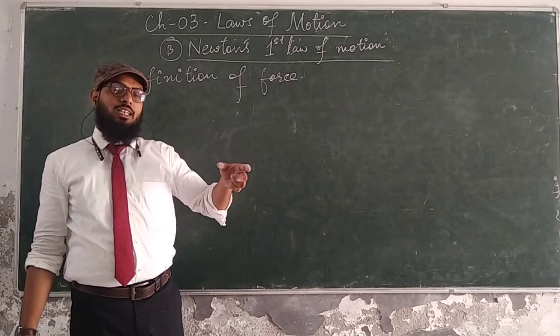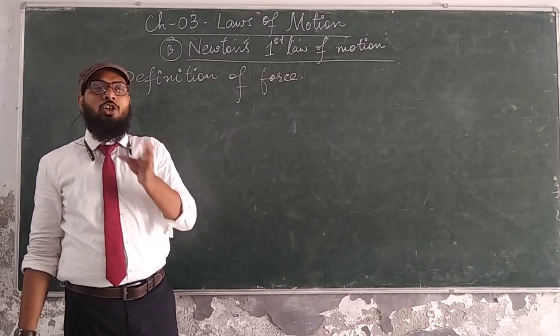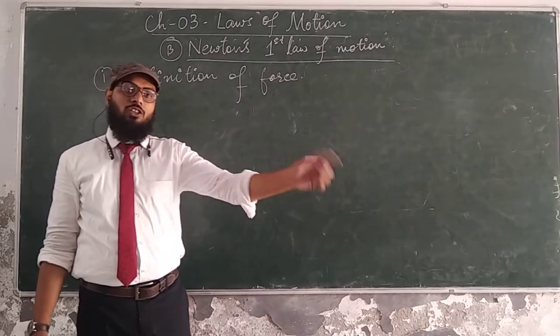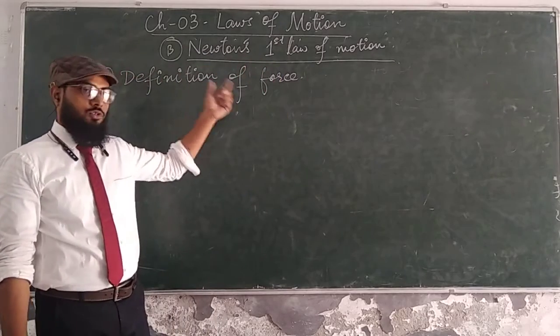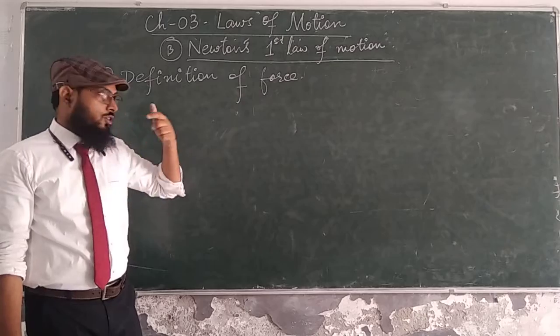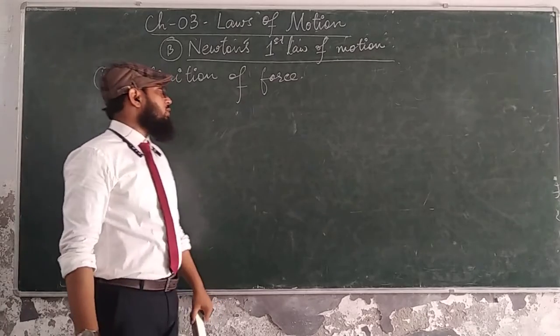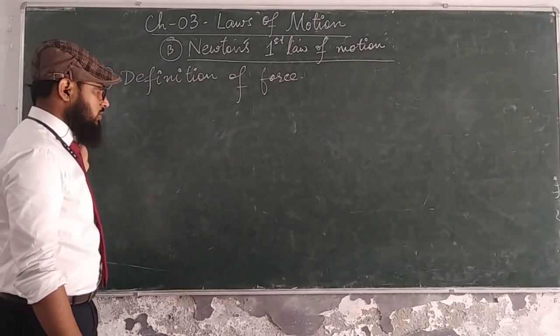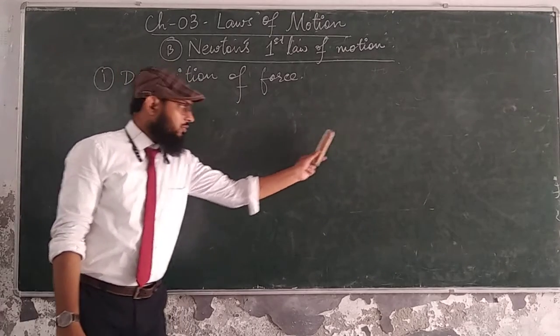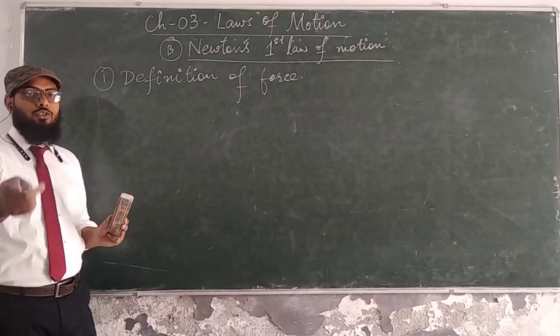So force is an external agent which has the property to change the state of rest or state of motion. We know the statement about force from the first lecture. So from this law of motion, we are able to define force. First you go through the statement and then we will reverse the statement, and you will get the definition of force.